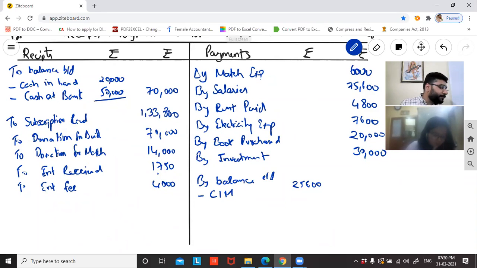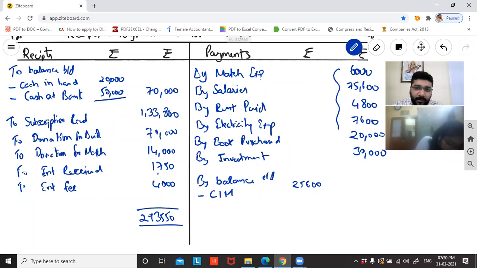Which side total is more? Debit side total is more. What is the total? 2,93,550. So these were the total amount which I had throughout the year, and then I spent all this money. After spending all that money, I have some amount. In that 25,600 is cash in hand, and balance will be cash at bank.